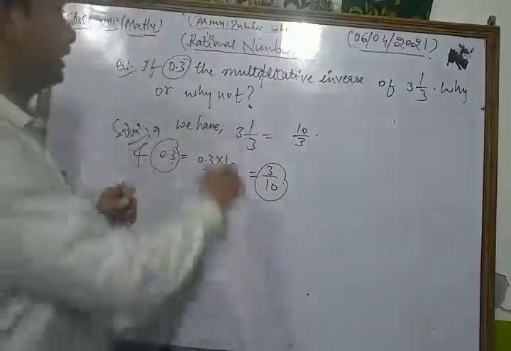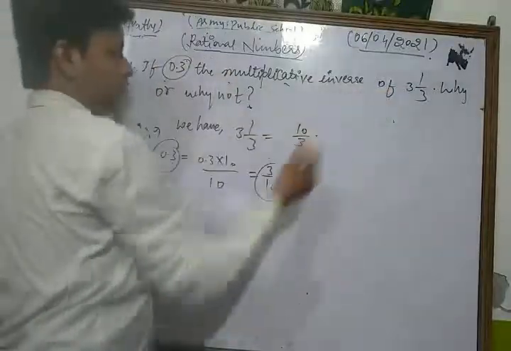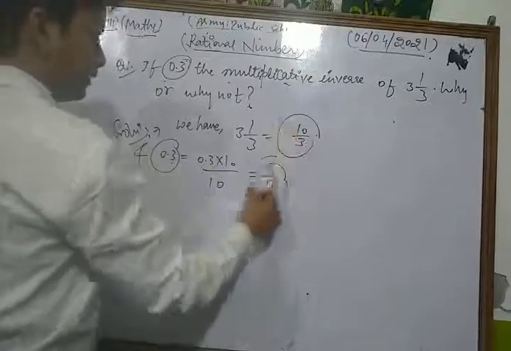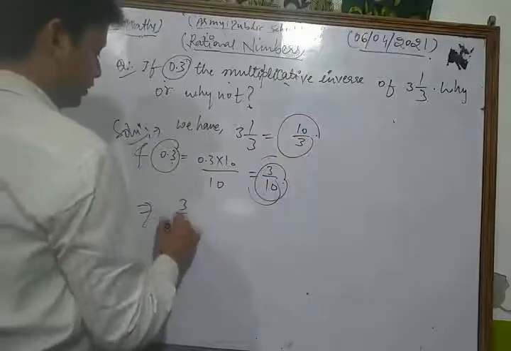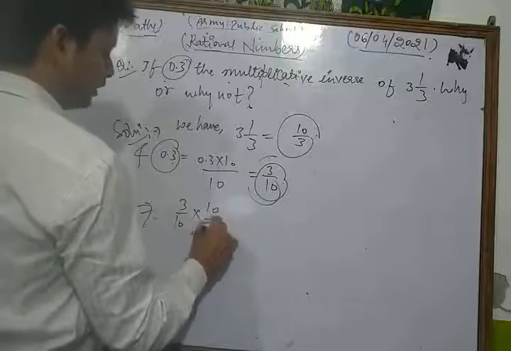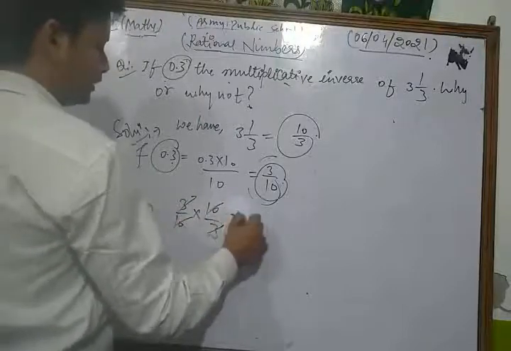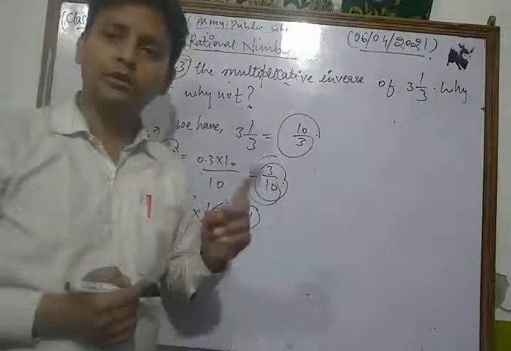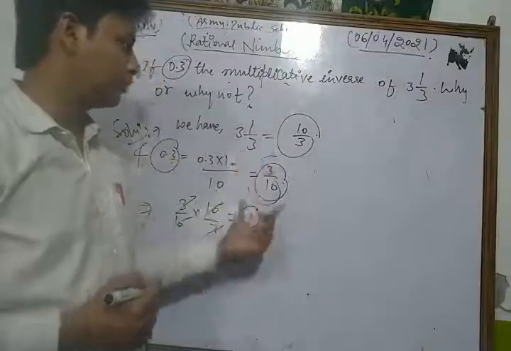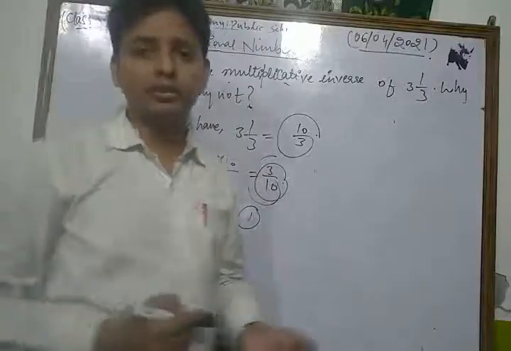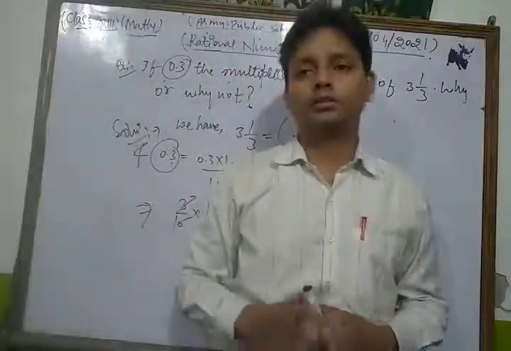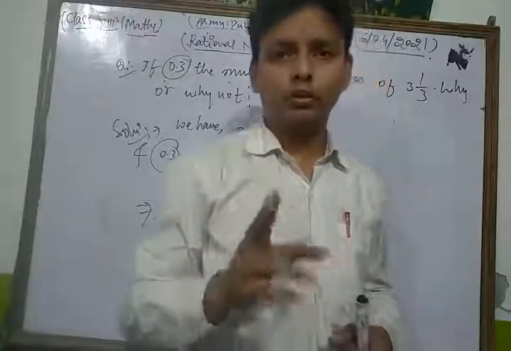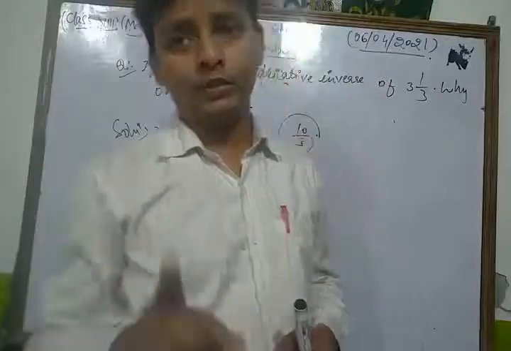Now let's see if this is the multiplicative inverse of this, by multiplying both the numbers. 3 upon 10 into 10 upon 3 is 1. Thus both are multiplicative inverses of each other, because the product of both the numbers is equal to 1. By the definition of multiplicative inverse, if a is the number, then its multiplicative inverse is 1 upon a, and the product of a number and its multiplicative inverse is always equal to 1.